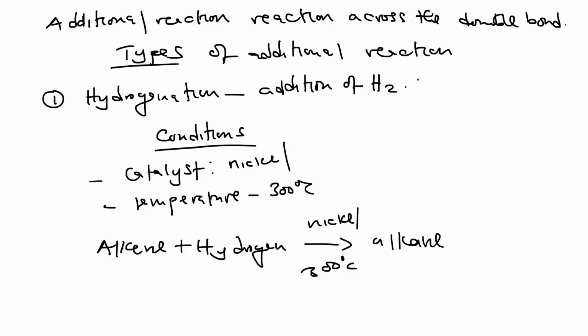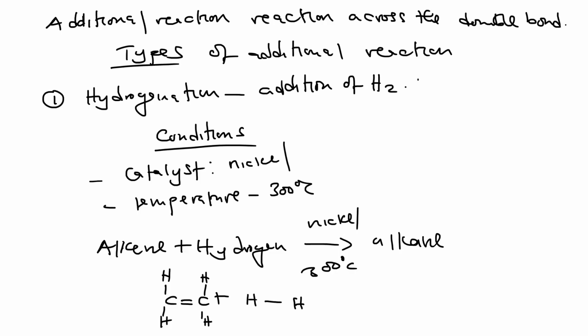Now, if we look at the reaction, I'll give the simplest one in terms of structure, which is ethene. When ethene undergoes a hydrogenation reaction, like we said, the double bond breaks. So here is hydrogen.